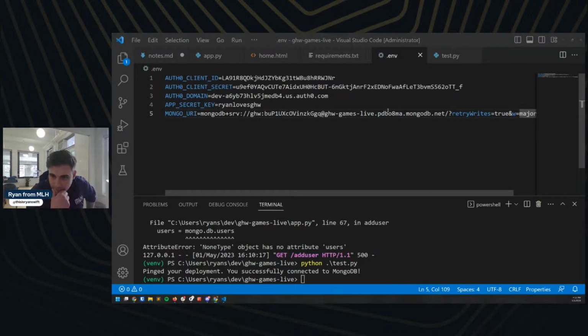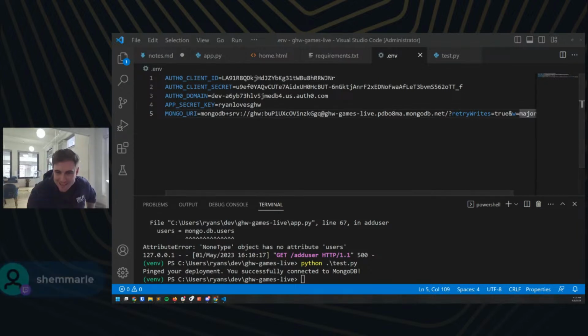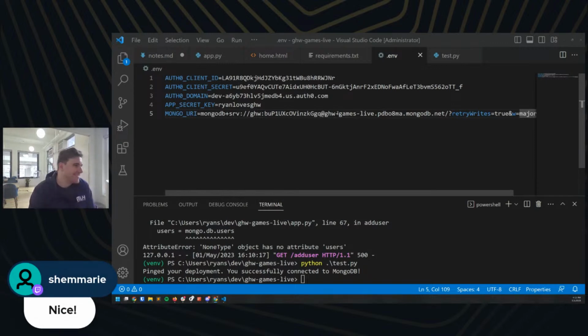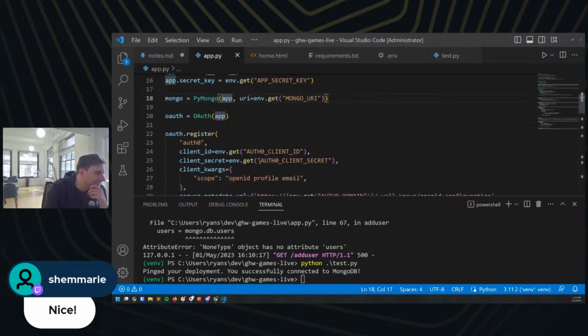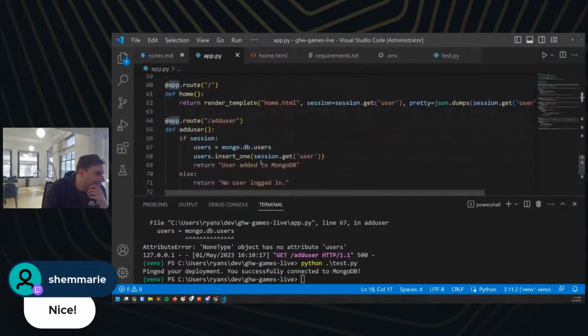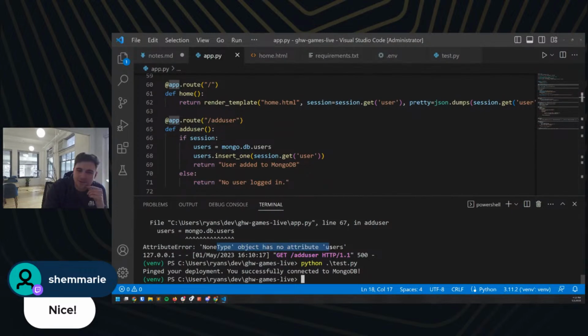Huh. I'm now confused though. I appreciate your vote of confidence here, but I'm now confused why our connection's not working on the Flask app. NoneType object has no attribute users. I'm not sure.